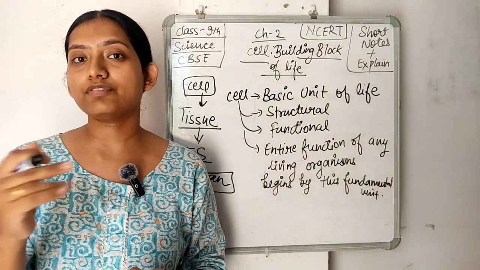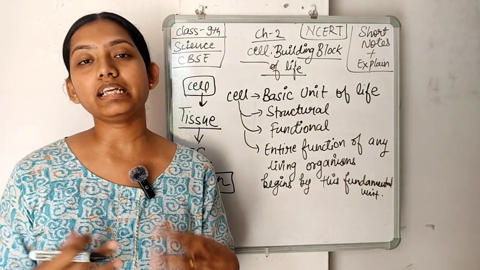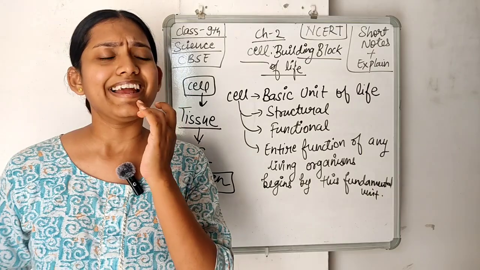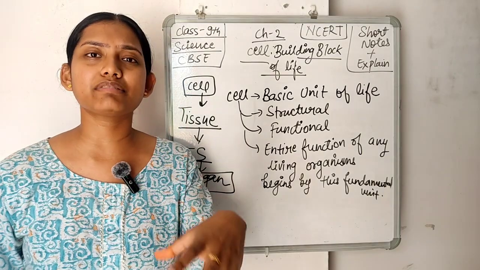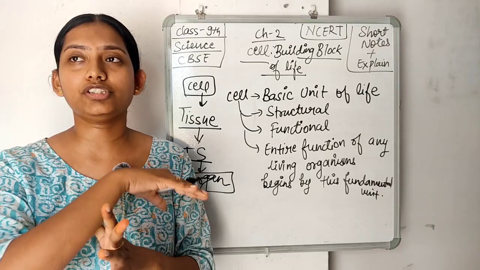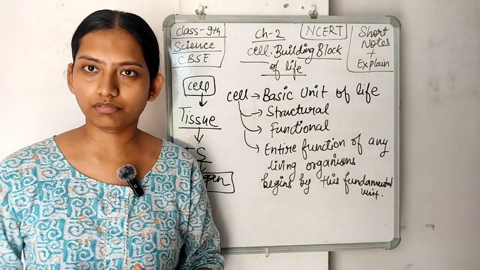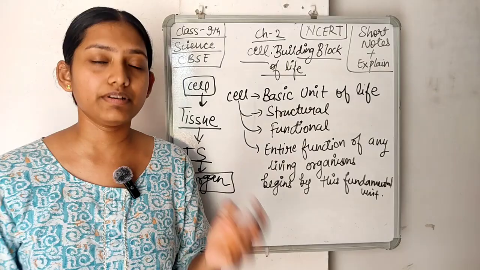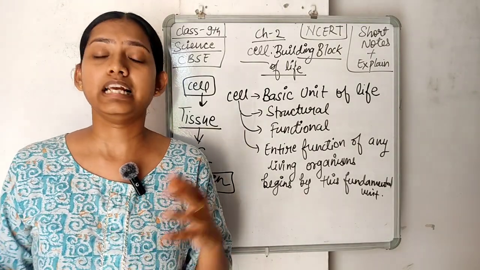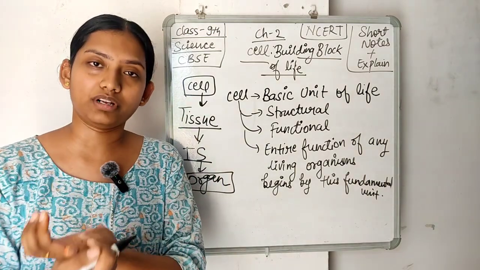For example, I have a stomach in my gut. What the stomach is doing: it is digesting the food, at the same time absorbing some of the nutrition, and letting enzymes and HCl do their work also. It is also taking food from the food pipe and transferring it to the intestine. So it is doing so many things, and to do so many things, it requires so many cells and different types of tissues. That makes up a particular organ.